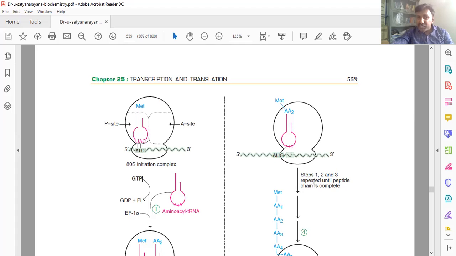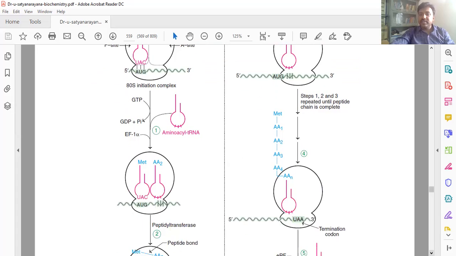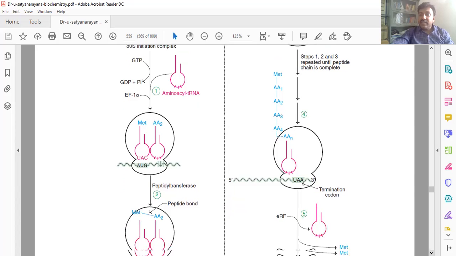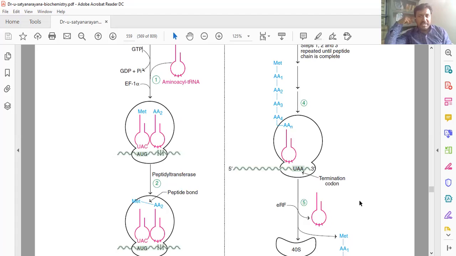Like this, step one, addition of a new amino acid tRNA, next peptide bond formation, then translocation, is repeated up to the completion of the mRNA codons. First amino acid added, second amino acid added, third amino acid, and so on, finally termination comes. Termination is the last phase.